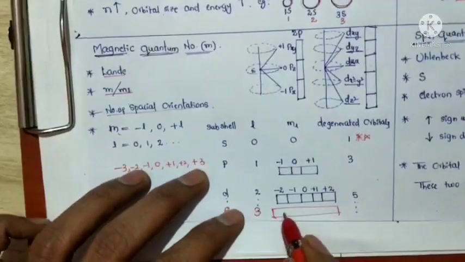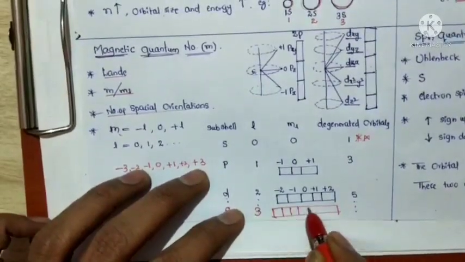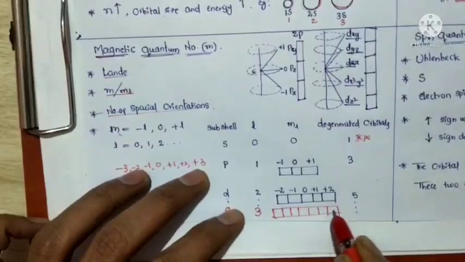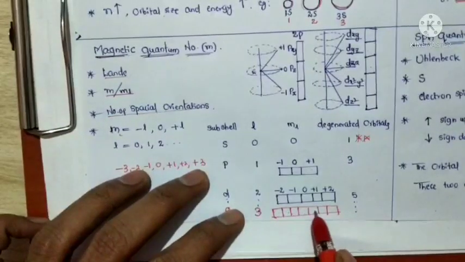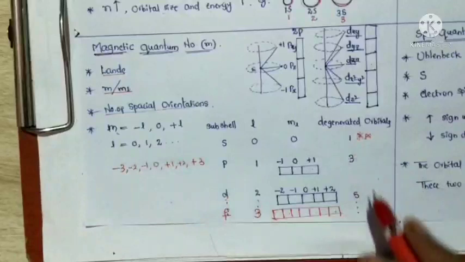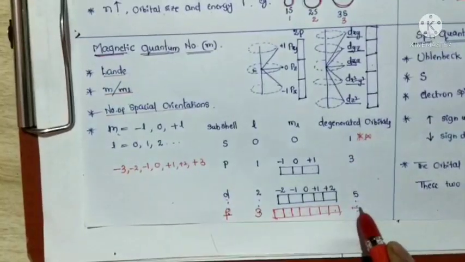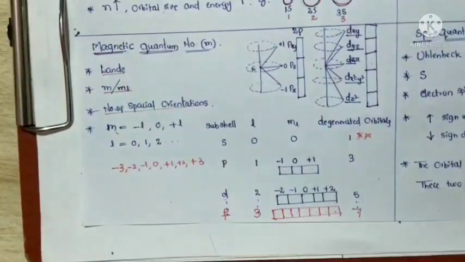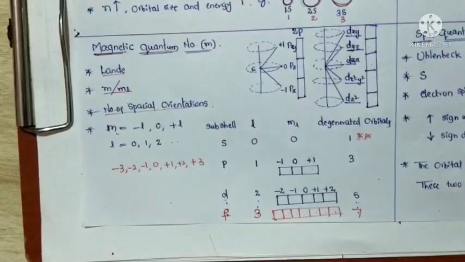So how many degenerate orbitals? 7 degenerate orbitals in the f subshell. The f orbital exhibits 7 orientations or 7 spatial arrangements.